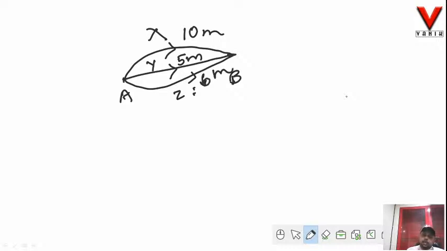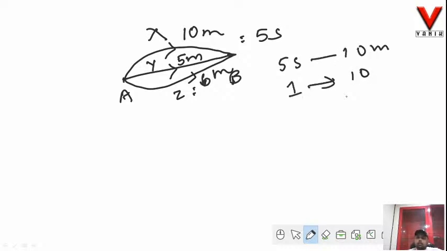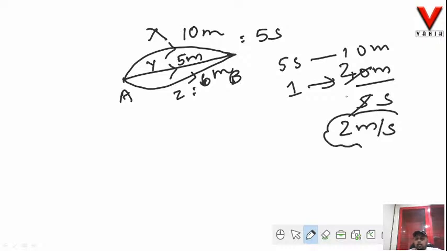Now say the time taken by X to travel from A to B is 5 seconds. Okay, so in 5 seconds X has covered 10 meter. So in 1 second how much distance is it covering? It is 10 meter divided by 5 seconds, so the answer is 2 meter per second. Now what is its significance? That means Mr. X is covering 2 meter in every 1 second of time.